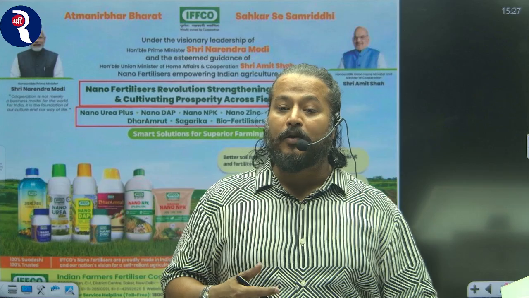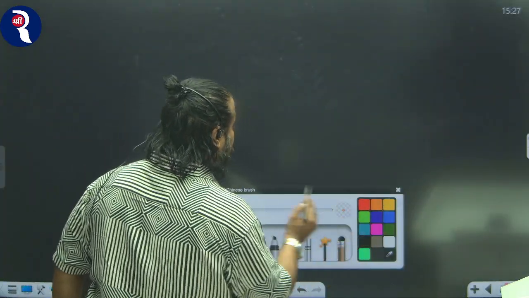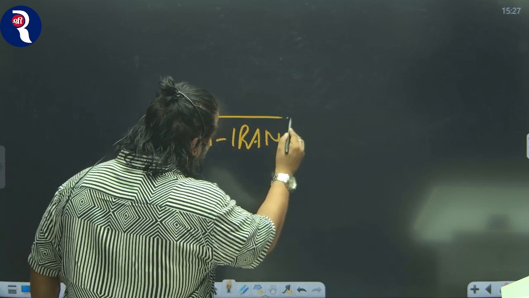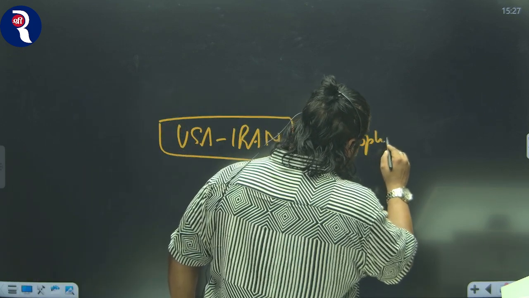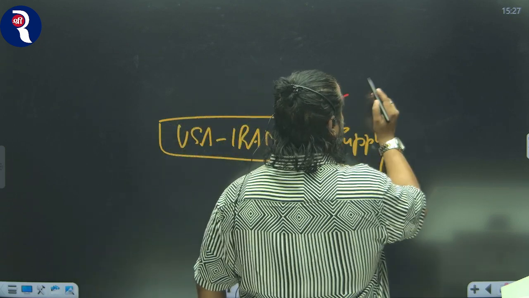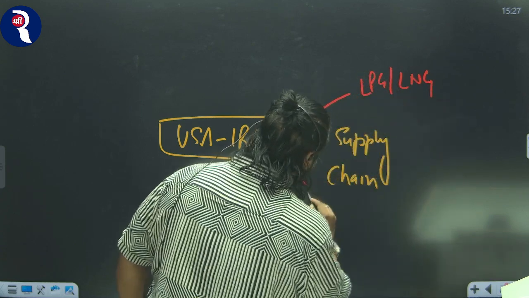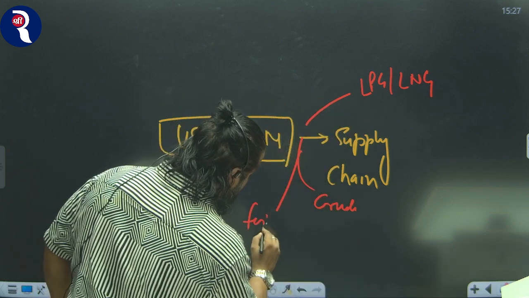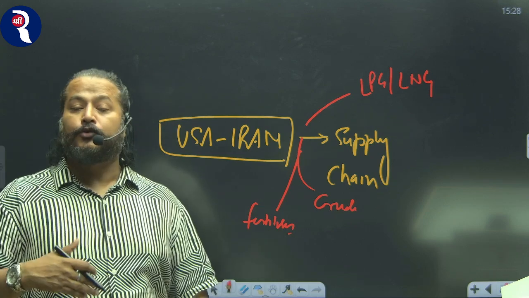Now why are we talking about this particular article? We are talking about it because the West Asian crisis, the US-Iran conflict or war, has exposed the vulnerabilities of India's supply chain. The supply chain of India has been impacted negatively. You talk about LPG, you talk about LNG, right? You talk about crude oil as a whole. You talk about fertilizers, right? So this exposes India's supply chain or India's strategic reserve as well.